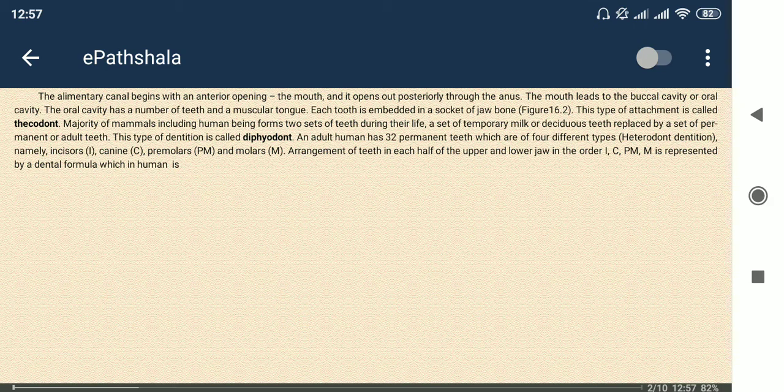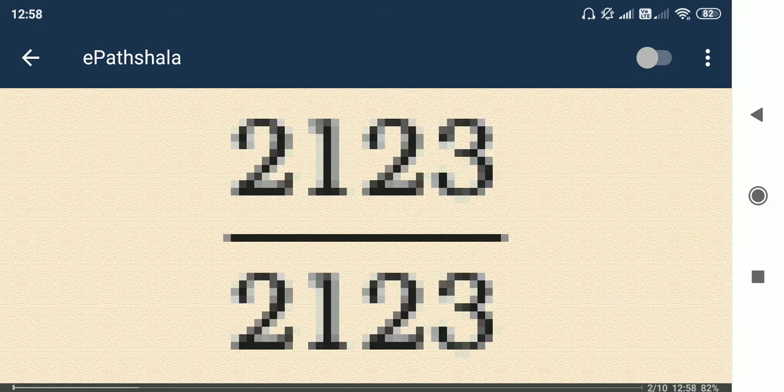There are four types of teeth: incisor, canine, premolar and molar. ICPM, where PM means premolar and M means molar. Here we need to remember 2 1 2 3. What is the meaning of 2 1 2 3? We need to remember the sequence 2 1 2 3. It means incisor is 2, canine is 1, premolar is 2 and molar is 3.